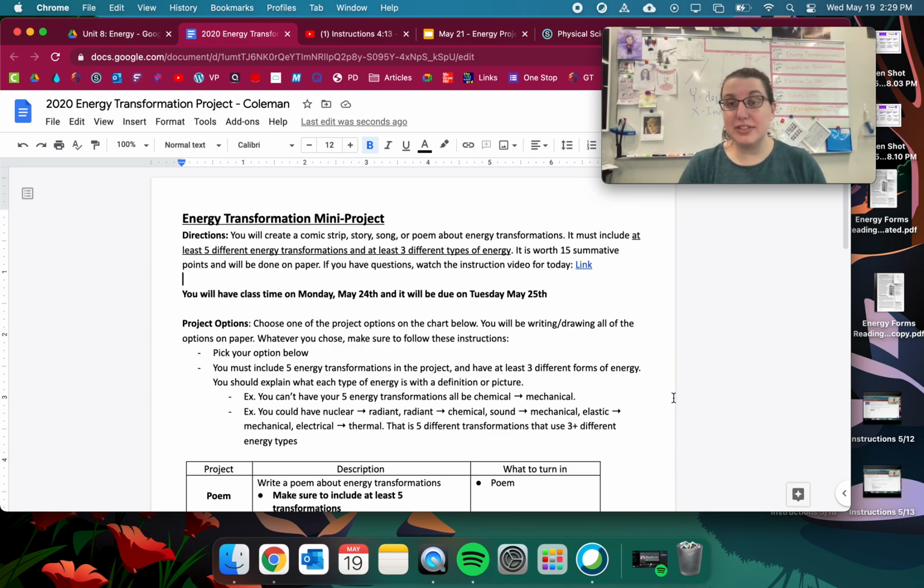Let's talk about the energy transformation mini project. For this project, you will create a comic strip, story, song, or poem about energy transformations. It must include at least 5 different energy transformations and at least 3 different types of energy. It is worth 15 summative points and it'll be done on paper.